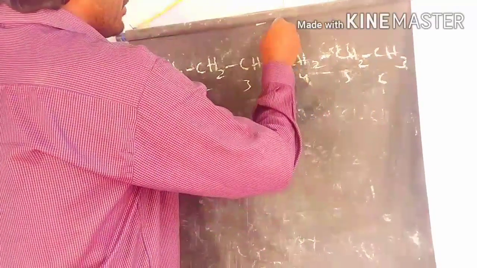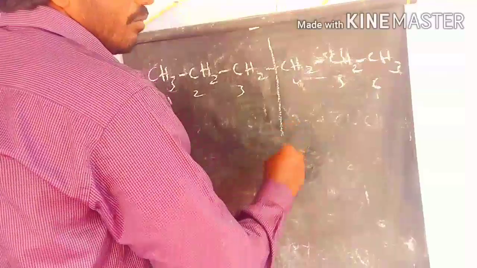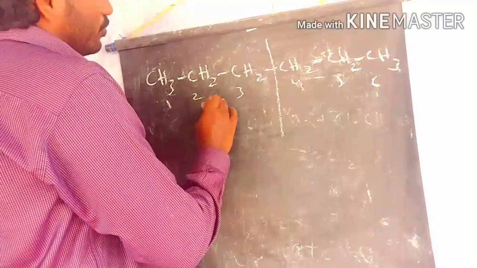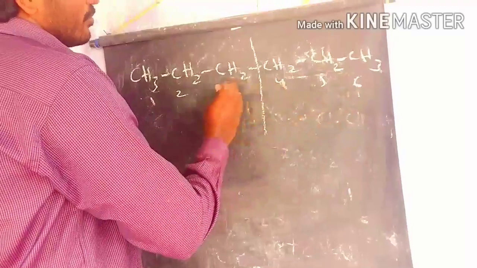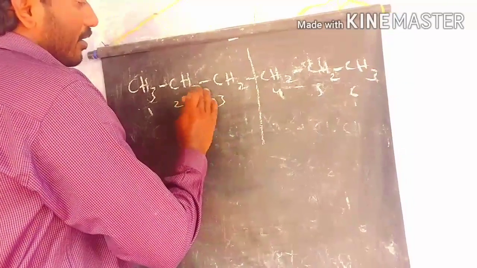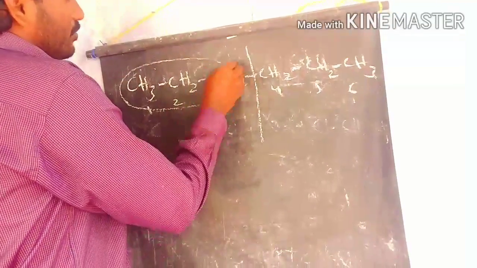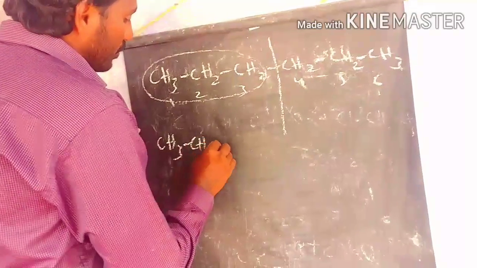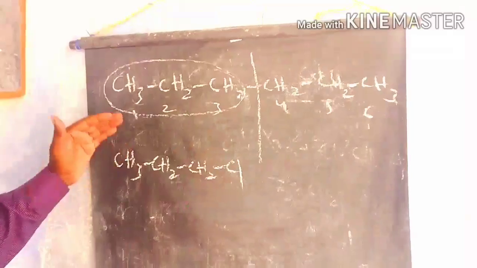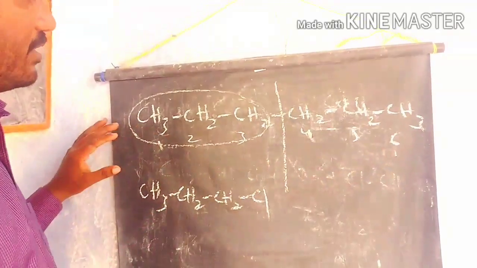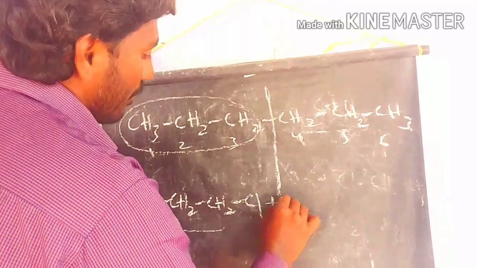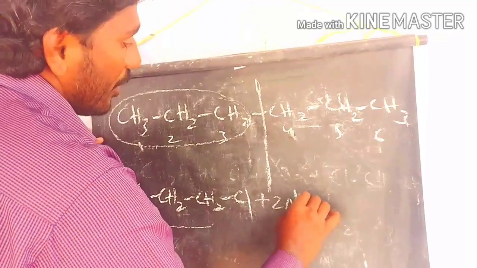We break the bond in the middle of the carbon chain, between 3 and 4, so we get a 3-carbon chain. Breaking hexane in the middle of the chain gives propyl chloride, so 2 moles of propyl chloride react with sodium metal.